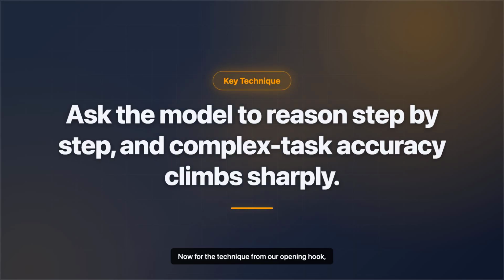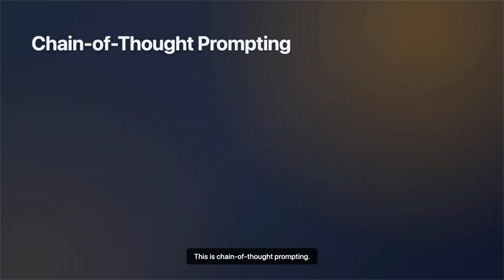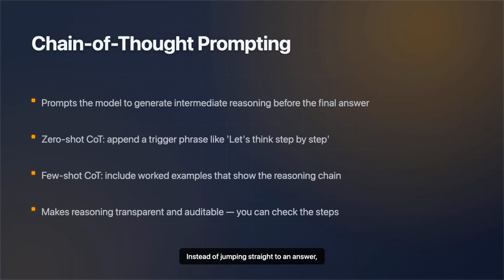Now for the technique from our opening hook, and it's one the exam loves as an answer choice. Examples steer the format, but what if the task itself is hard? Multi-step reasoning, arithmetic, logic? For that, you don't give more examples. You ask the model to show its work. This is chain of thought prompting. Instead of jumping straight to an answer, you prompt the model to generate its intermediate reasoning first.